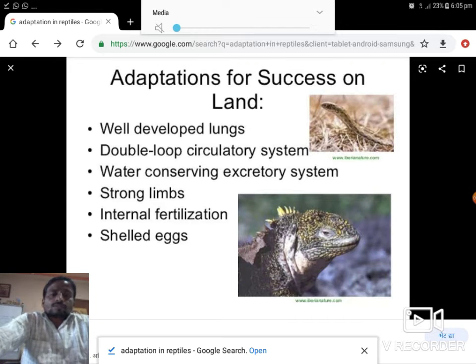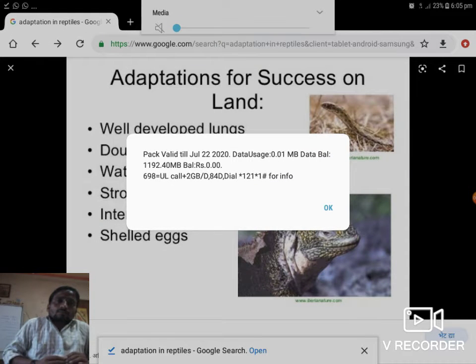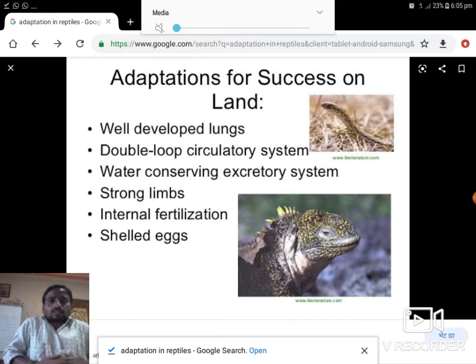Now one question is: which organs do they use for creeping? You have to imagine that. Example: snake, lizard, crocodile. These animals all use their muscles for creeping. With the help of muscles, they easily crawl or creep on the land. There is an example of a snake, tortoise and lizard I showed in this picture.